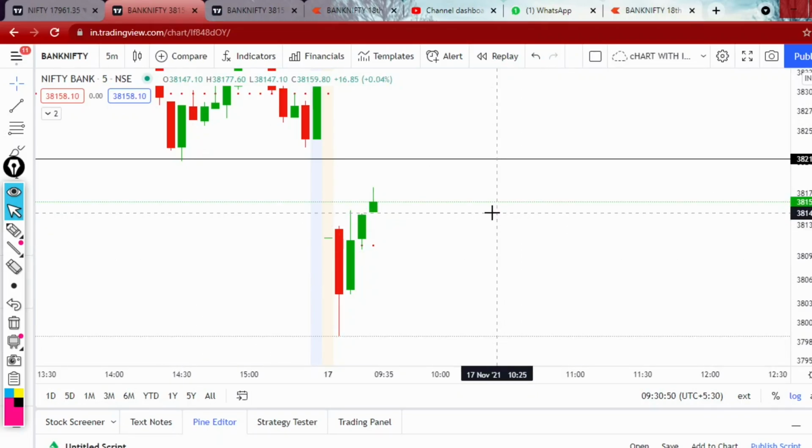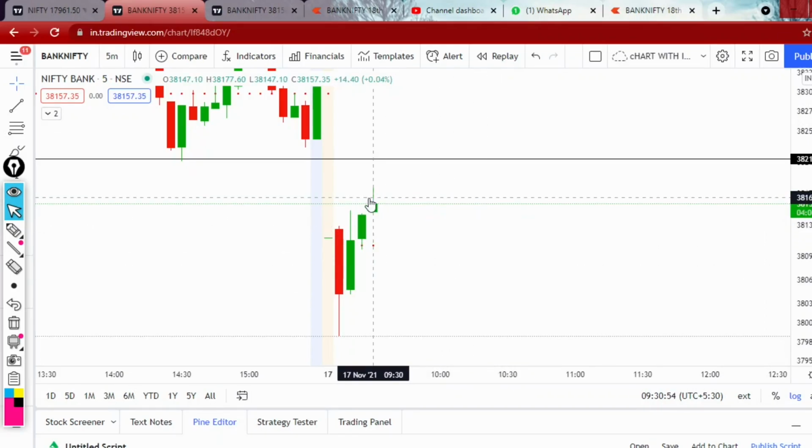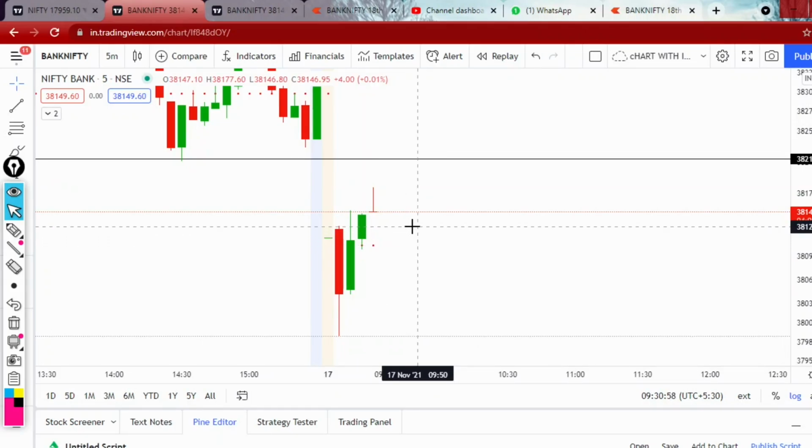As an option buyer, entry is very important for me. I can't take entry once the candle closes, because my premium will move drastically down when there is a bearish candle, right? So price is coming down, near to the breakout level, and I placed my order. I will share the screenshot of my entry; profit and all we won't share here.